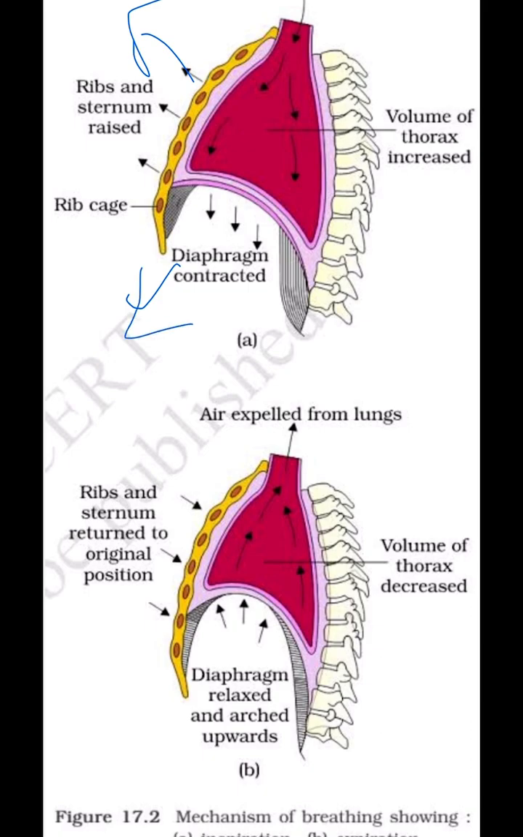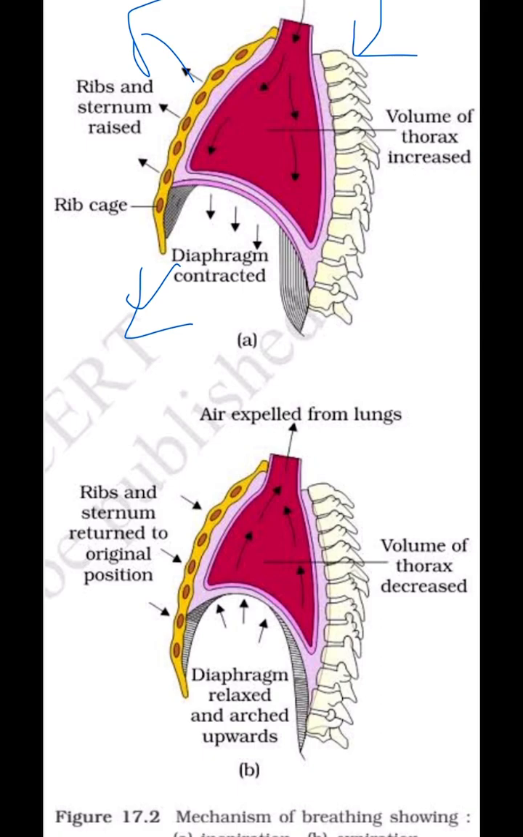So in this process, what happens? The thoracic cavity increases in volume. When the volume increases, the pressure automatically decreases, and when the pressure decreases, the air flows from the high pressure zone to the low pressure zone. That means the air enters into the lungs. Now this is about inspiration.